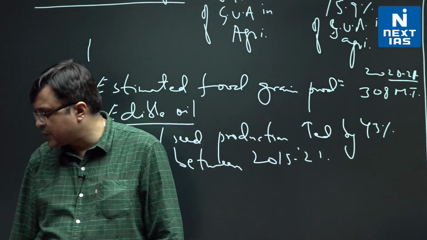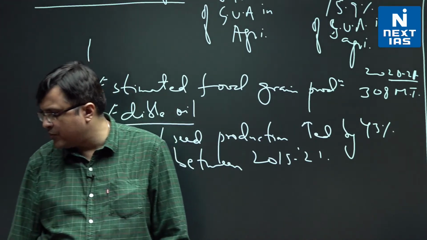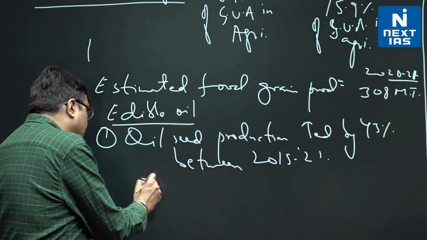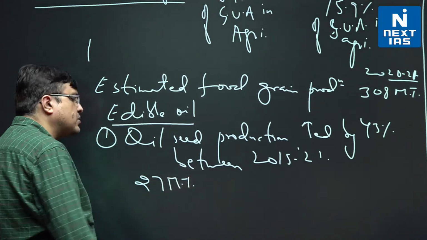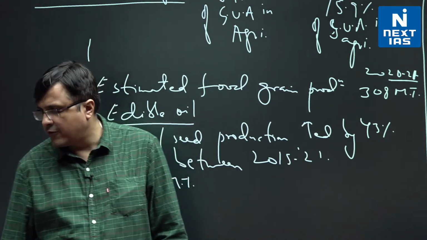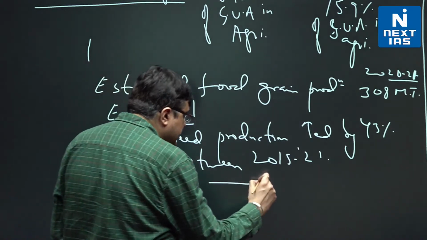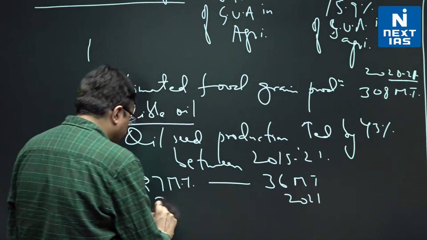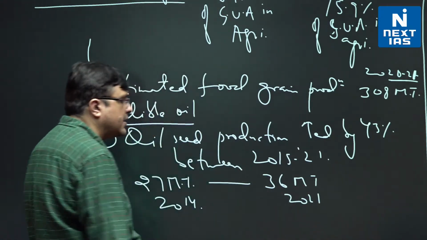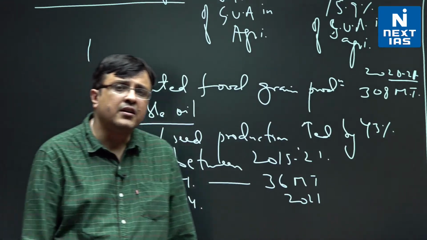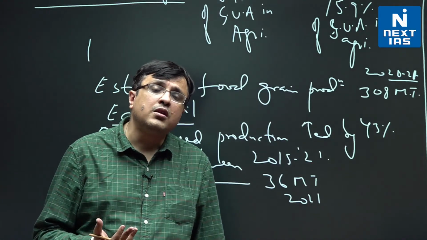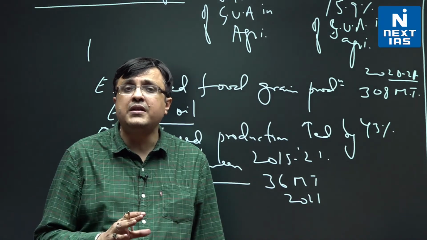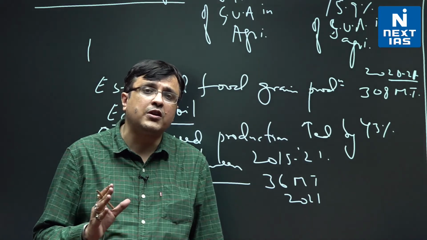If you look at oilseeds production, we were at around 27 million tons in 2014, and from 27 million tons to 36 million tons by 2021. But we still need to do more, because the demand for vegetable oils in India is very high, and oilseed requirement in India is in the zone of 43 to 45 million tons.